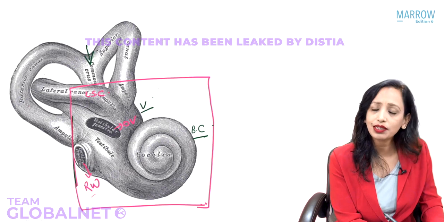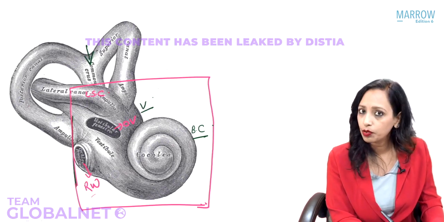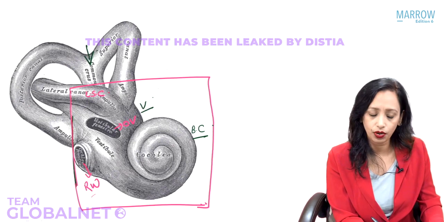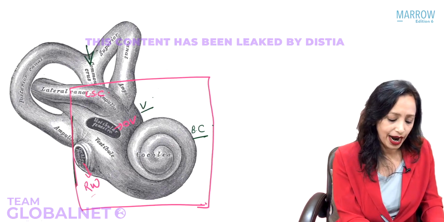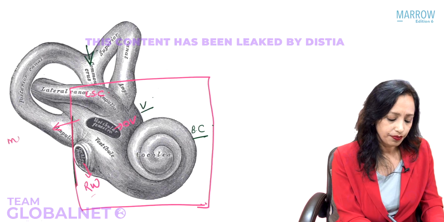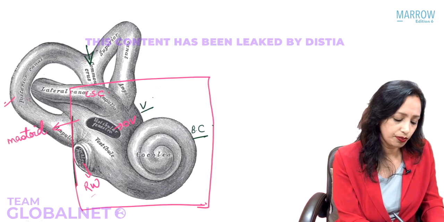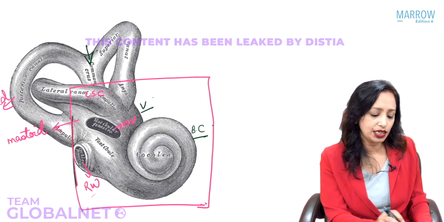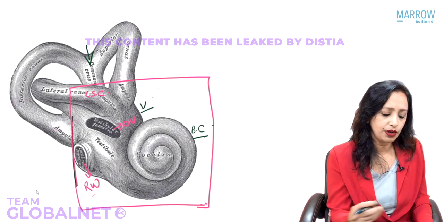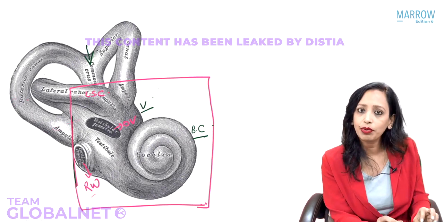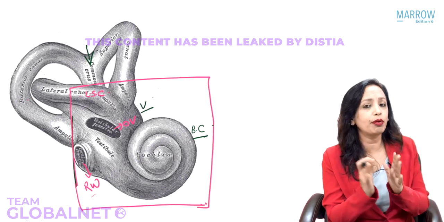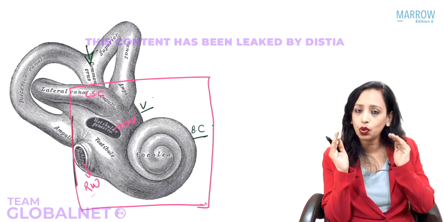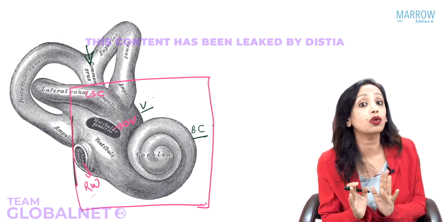Now the posterior semicircular canal, where does that go? The posterior semicircular canal goes posteriorly towards the mastoid. Behind the middle ear is the mastoid. So this posterior semicircular canal is going posteriorly towards the mastoid. Now, if the mastoid is not drawn, how do you know which is the posterior semicircular canal? The lateral semicircular canal is coming towards the middle ear, the posterior is going towards the mastoid. Both the middle ear and the mastoid are close together, so the lateral and the posterior semicircular canals are close together.